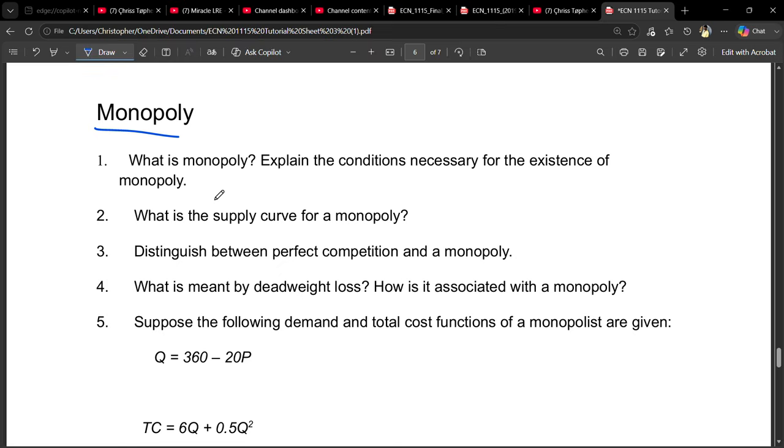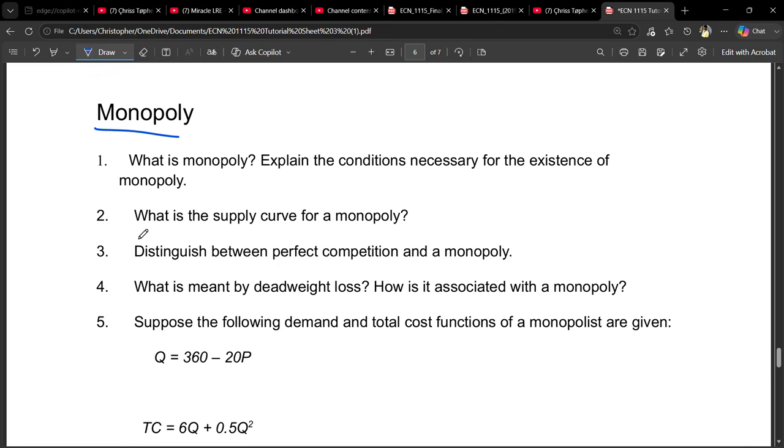So a firm should be the only firm that is in the market, dominating the market. The firm should be a market price maker. That firm should also have influence over the market price. So just listing the features of a monopoly are the conditions that are necessary for the existence of the monopoly. Okay, you have to list those.